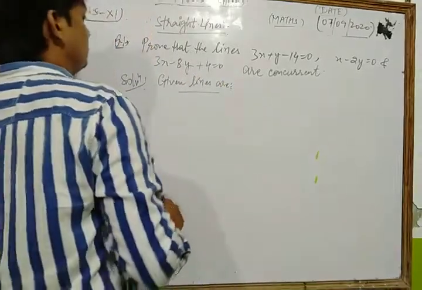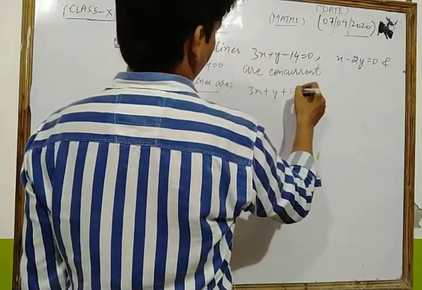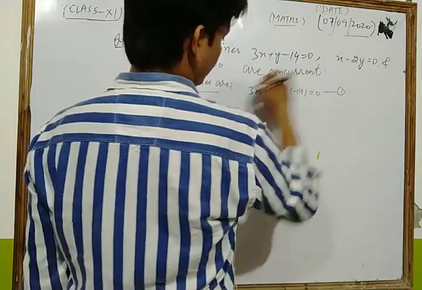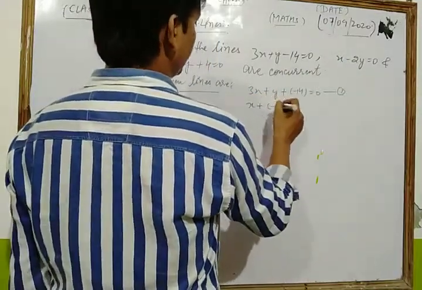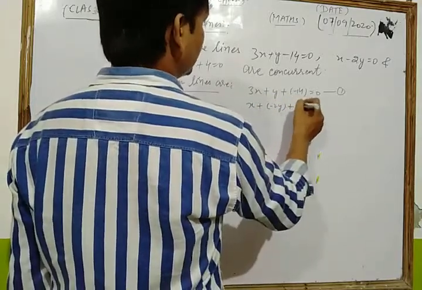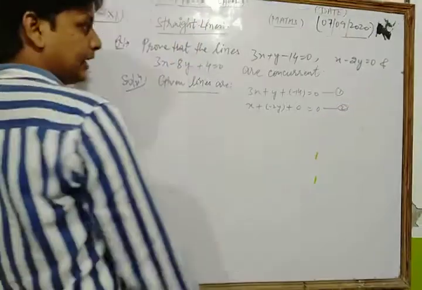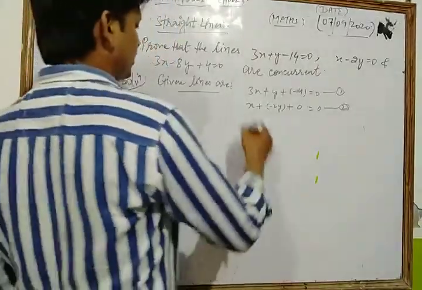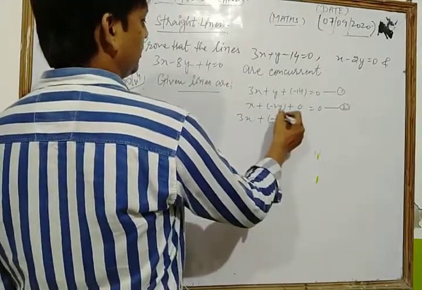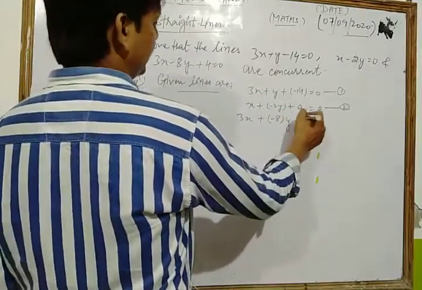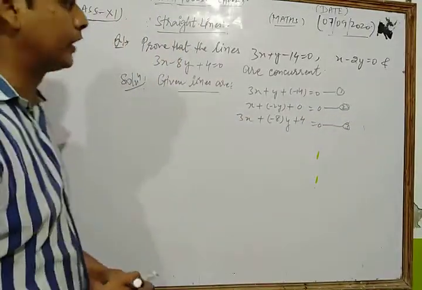First of all, you write the given lines. 3x plus y minus 14 is equal to 0. This is the first equation of lines. Second one, x plus minus 2y plus 0, where c2 is 0, is equal to 0. Take this as equation number 2. And the third one is 3x plus minus 8y plus 4 is equal to 0. We take this as equation number 3, the third equation of lines.